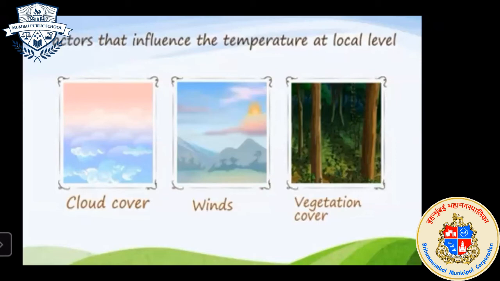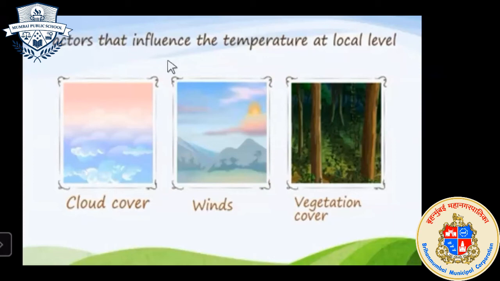Where there is heavy rainfall, the temperature will be low, and if there is low rainfall, then the temperature will be high. So this is dependent on these particular factors, or they affect a particular region only.